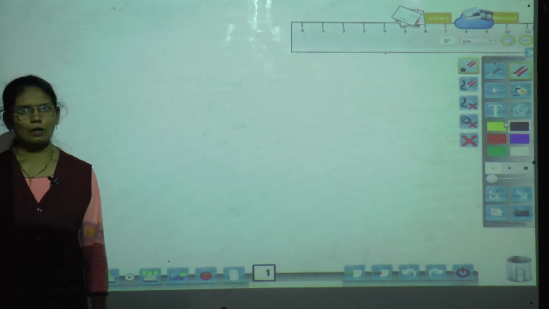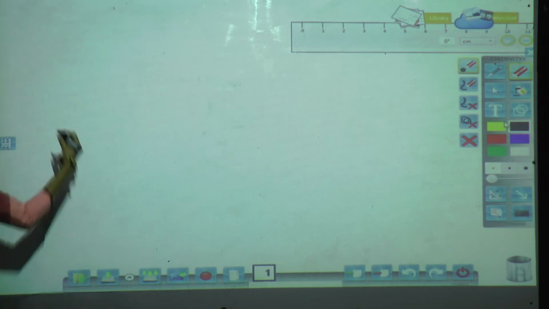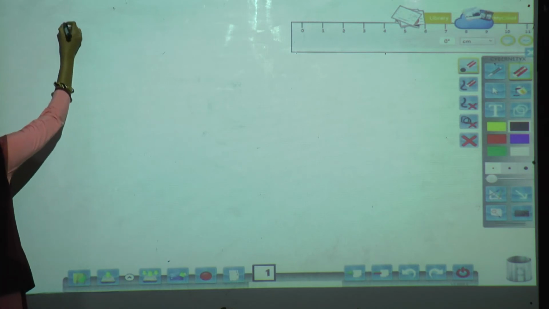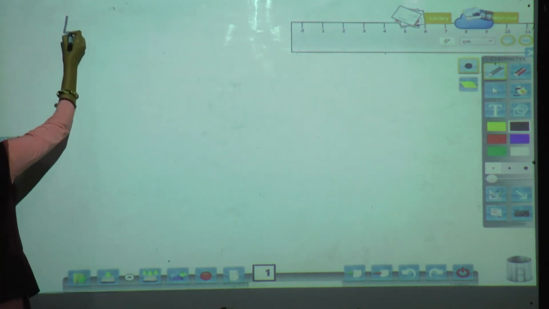Okay. Now we will start the next exercise, that is exercise 4.5. Open your textbook and keep it in front of you. Exercise 4.5.